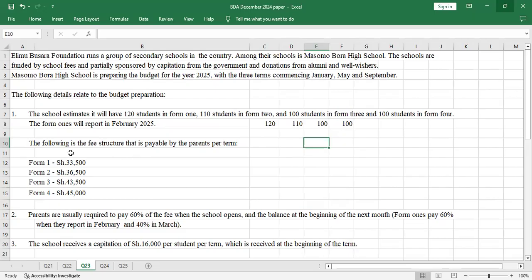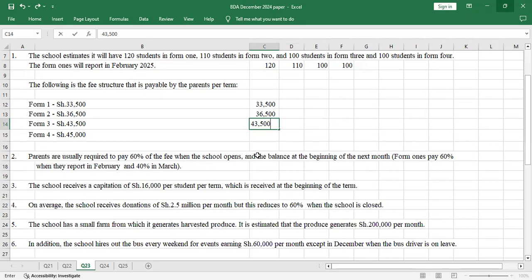That's okay. And the following is the fee structure that is payable by the parents per term. So the fee structure for Form 1, allow me also to put it here. It's 33,500 per parent. So it means that per student will pay 33,500. Form 2s will pay 36,500. Form 3 will pay 43,500. And Form 4s will pay 45,000.